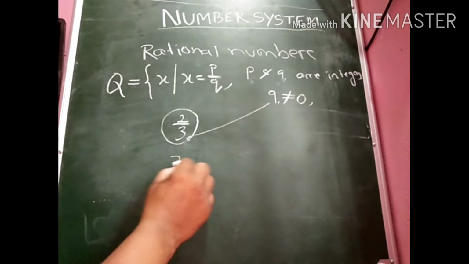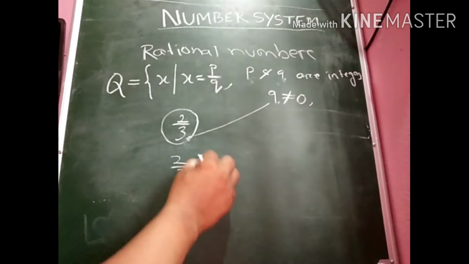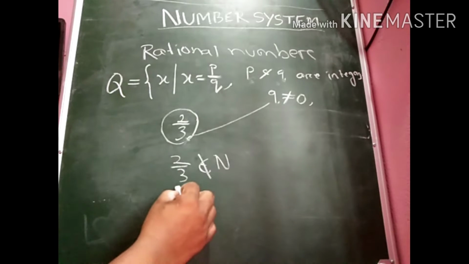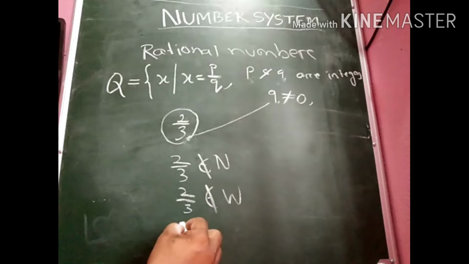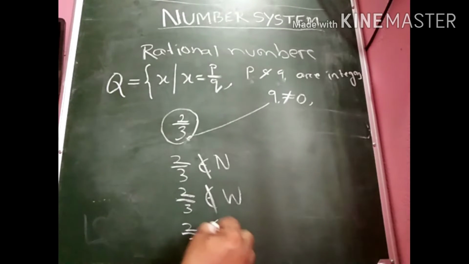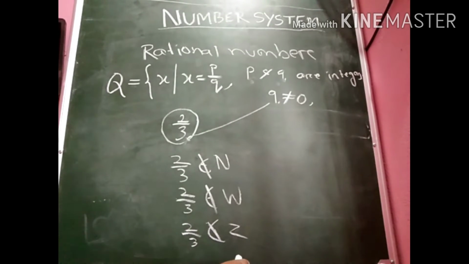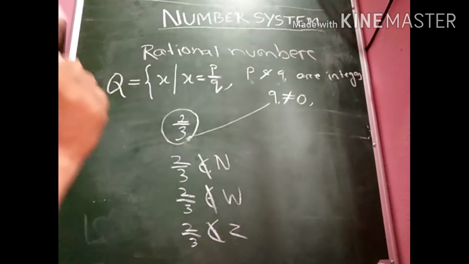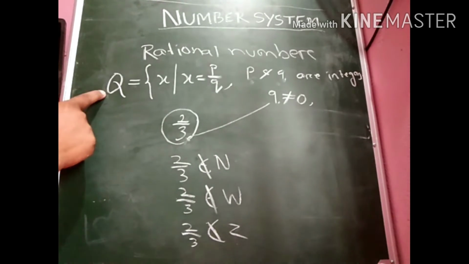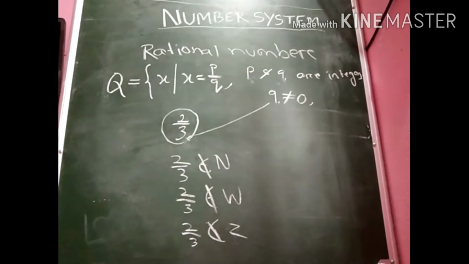Then is it a natural number? The answer is no. Is it a whole number? The answer is no. Is it an integer? The answer is no. So the reverse is not always true. That means all natural numbers, whole numbers and integers are rational numbers, but all rational numbers are not natural numbers, not whole numbers, and not integers.